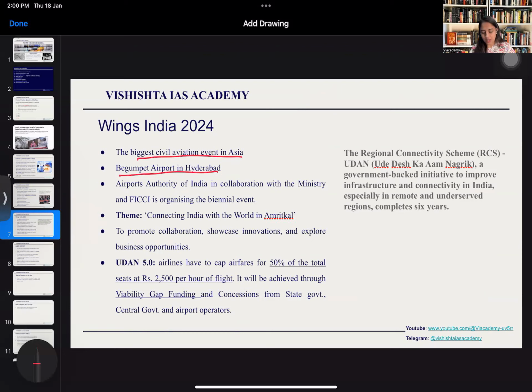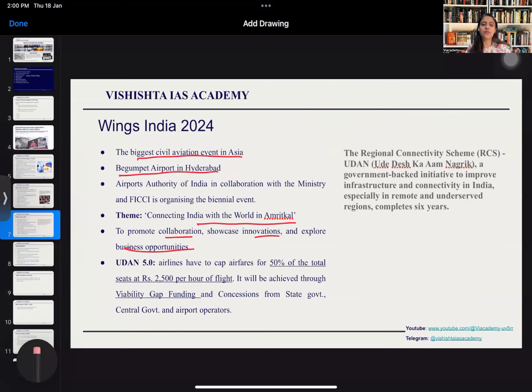And the theme will be Connecting India with the World in Amrit Kal. Now, what is the goal of this event? It is to promote collaboration, showcase innovations, and explore business opportunities. As you all know, the civil aviation industry in India is not very developed. It is not very strong, and it suffers a lot of viability problems and issues. For some reasons, the civil aviation industry is just not able to take off.